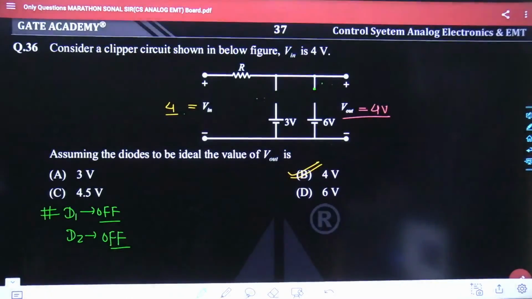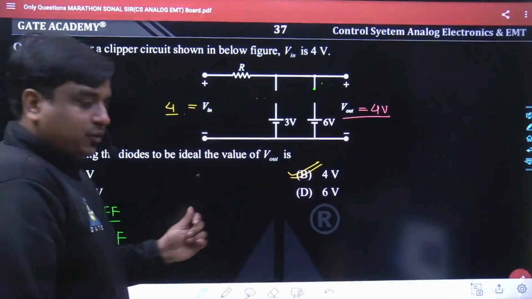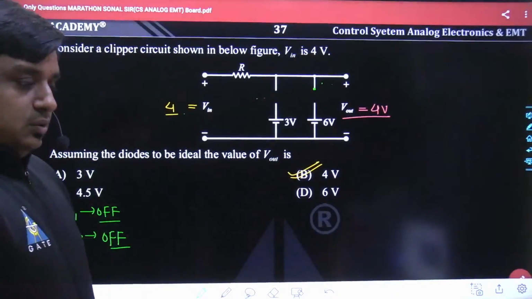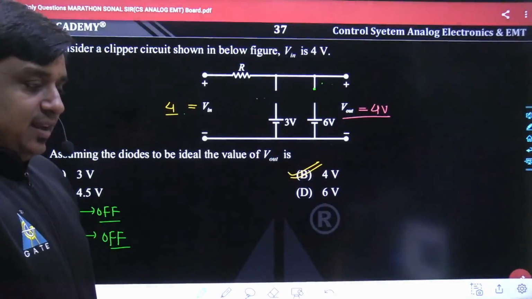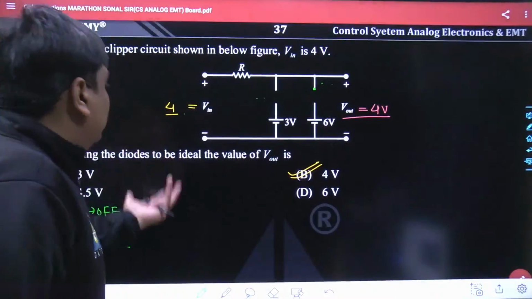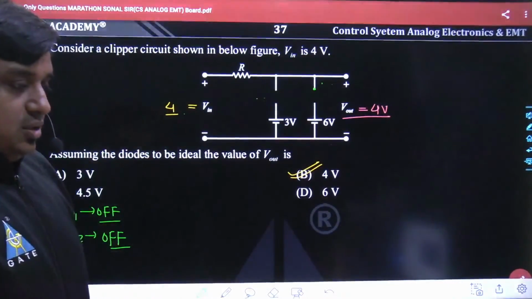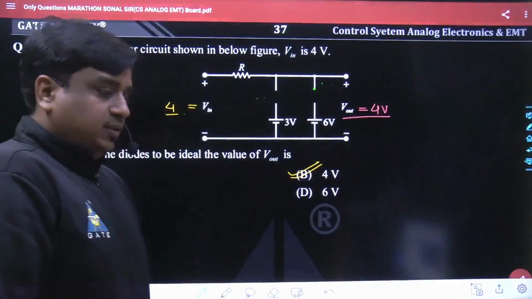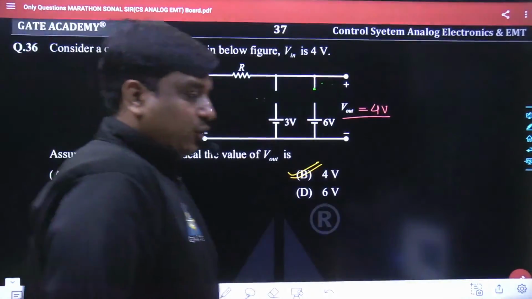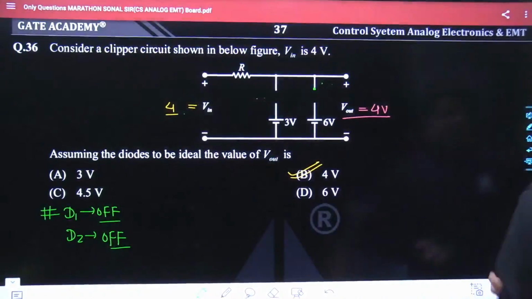Yes? So the best answer for this given question is 4. I thought the source is AC. If you think the source is AC, still the answer would not change. The answer is 4 volt. In the same sequence, let me move forward taking the next question as well.